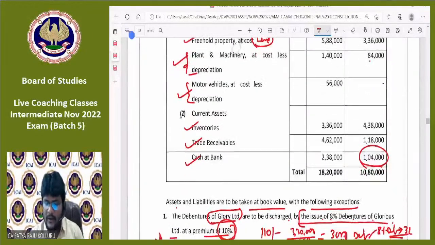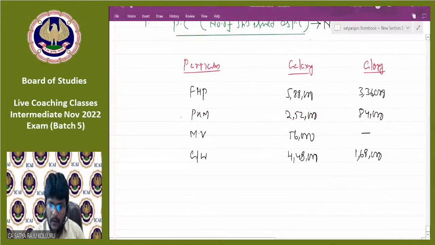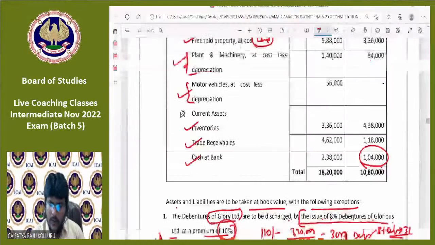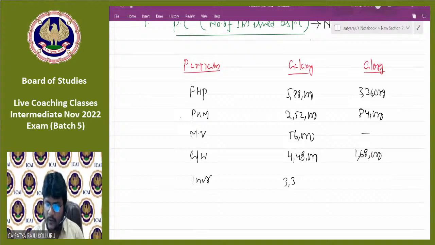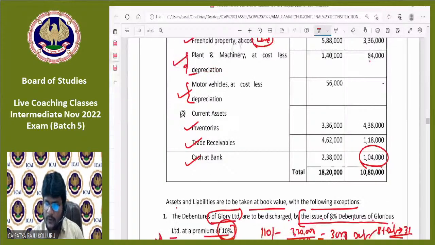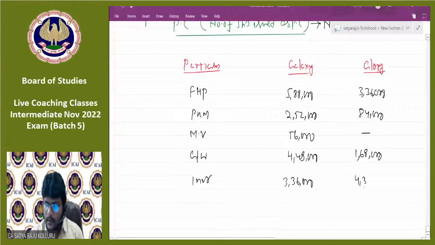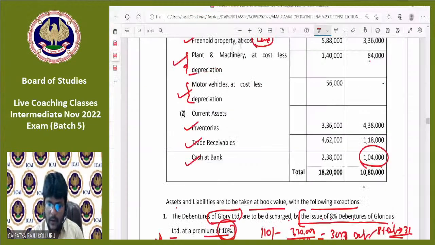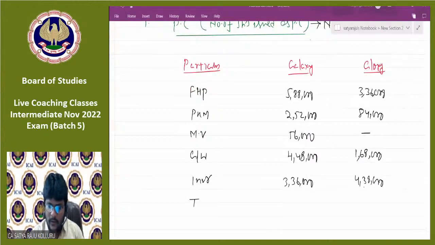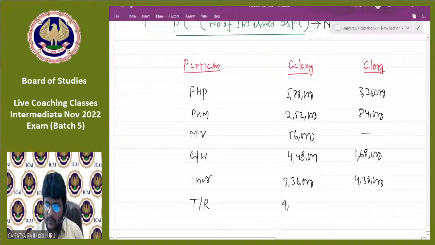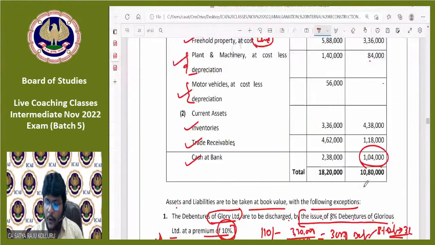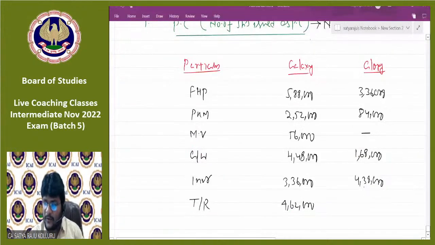Coming to current assets, inventories. Nothing was mentioned, means taken over at book value only. 3,36,000, 4,38,000. Yes. Next, trade receivables. For Galaxy, how much? 4,62,000. Nothing was mentioned, means at book value only. Don't take the trade receivables of Glory.